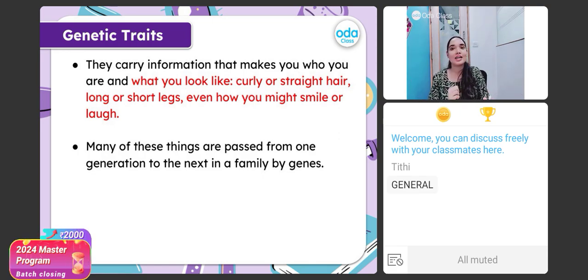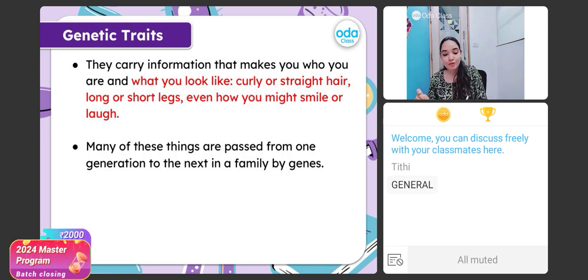In the previous class, many of you told me, ma'am, I have hair like my dad. Ma'am, I have the eyes like my mama. So what does that mean? That is nothing but the information that is carried forward, correct? So students, this information will make you who you are.